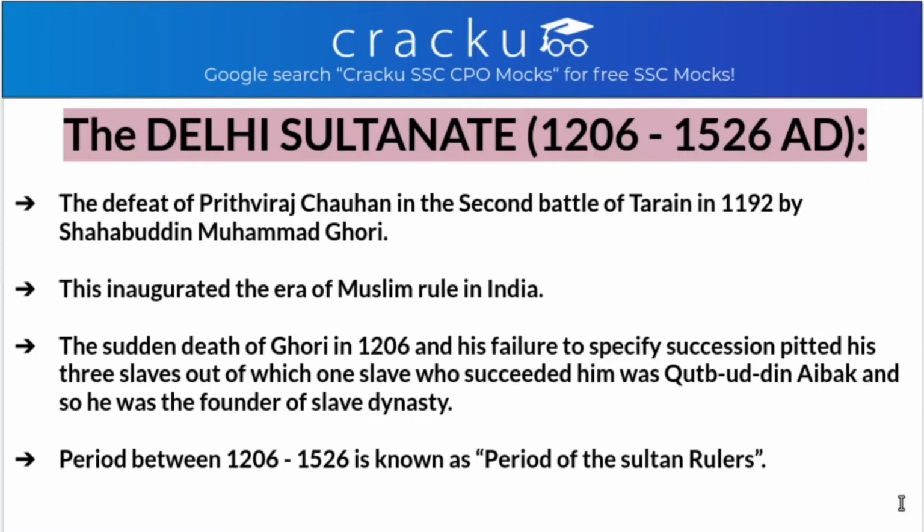But after a certain time, came the sudden death of Ghori in 1206 and a failure to specify succession, and his three slaves fought for power. And who were the three slaves? They were Tajubuddin, Nazaruddin and Kutubuddin. After fighting against them, Kutubuddin Aibak became the founder of the Slave dynasty, as he was a slave under Muhammad Ghori, and that's why he is the founder of the Slave dynasty. Now the period of the Delhi Sultanate, from 1206 to 1526, is called the period of Sultan rulers.